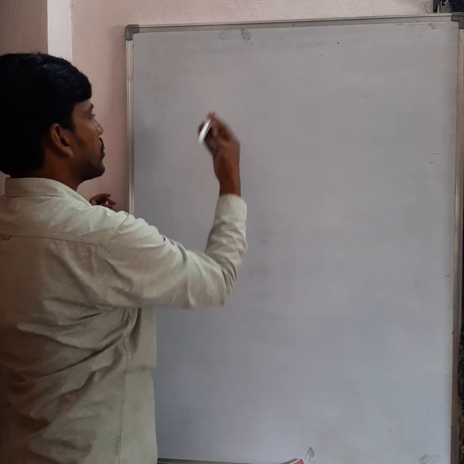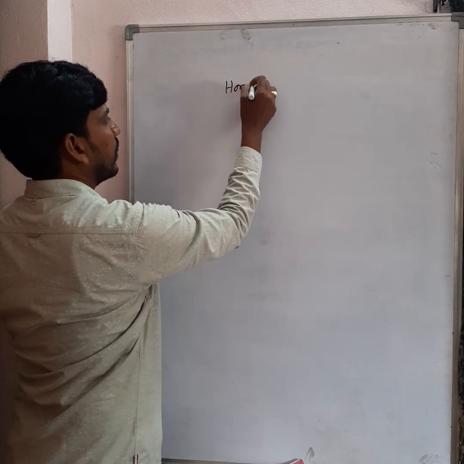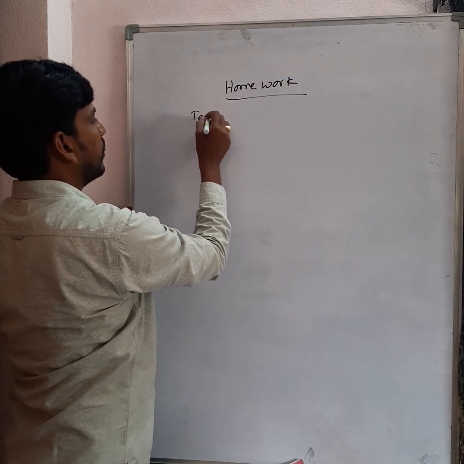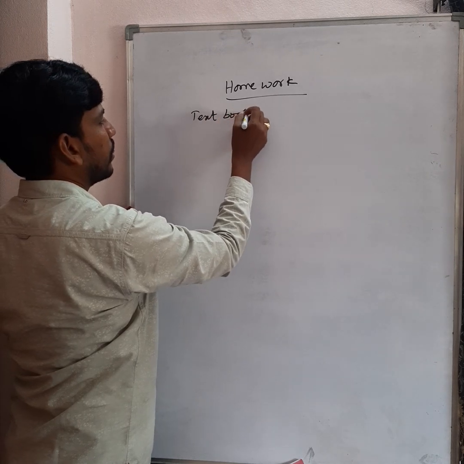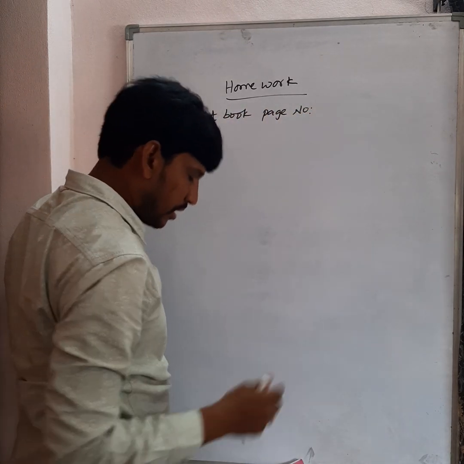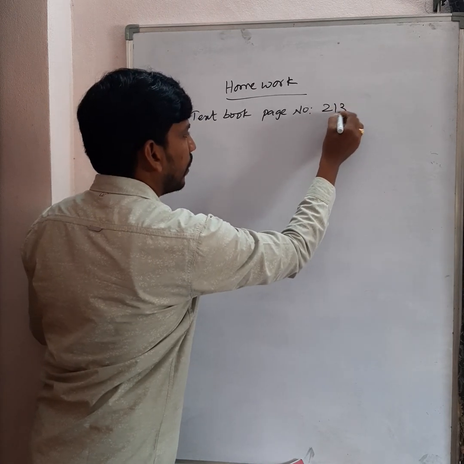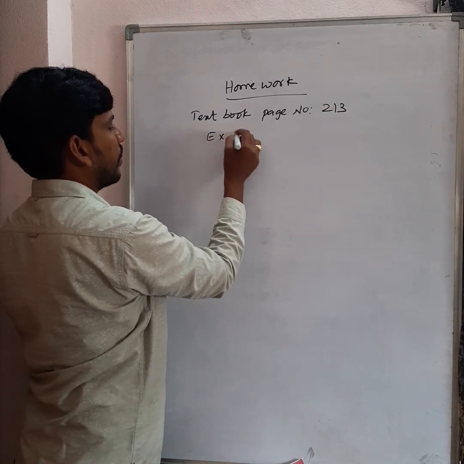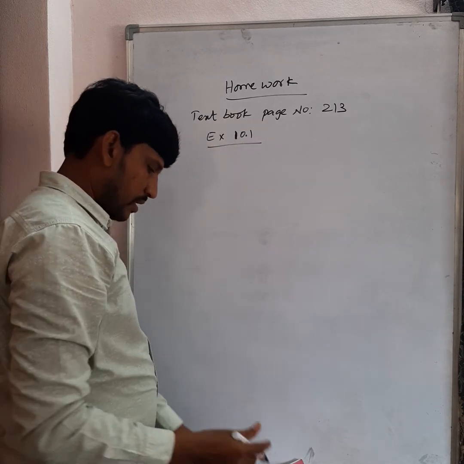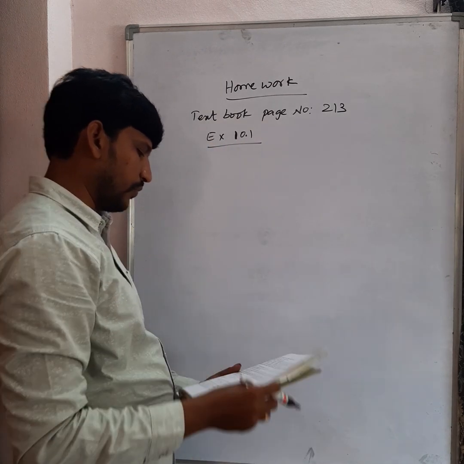So now today's homework is textbook page number 213, Exercise 10.1. Note down the homework.